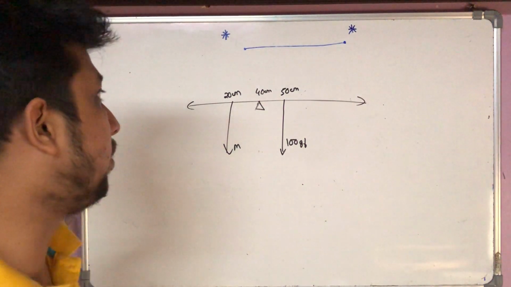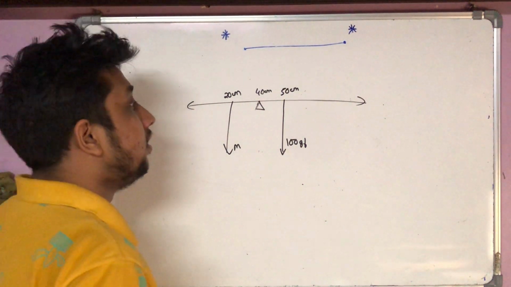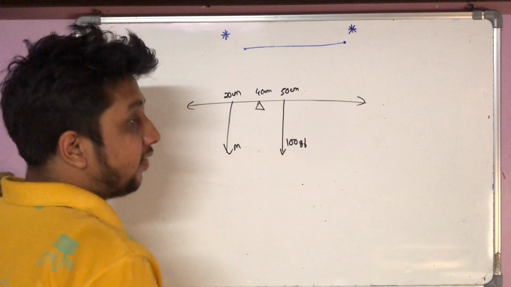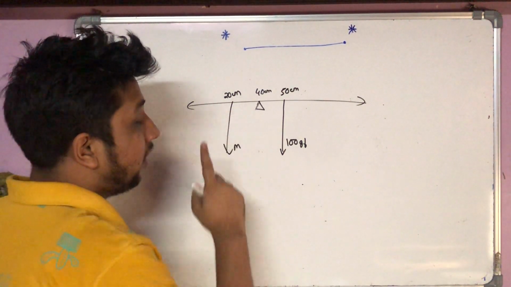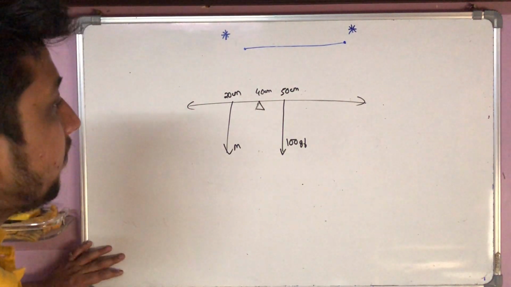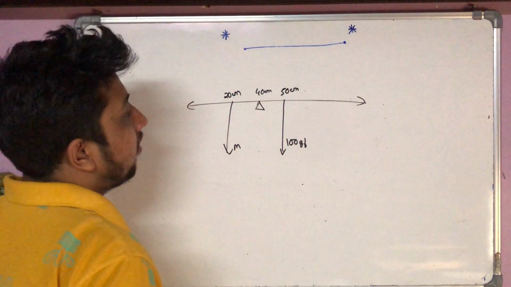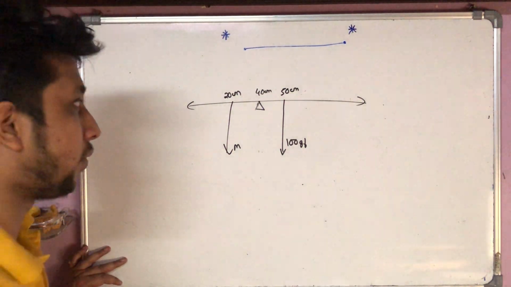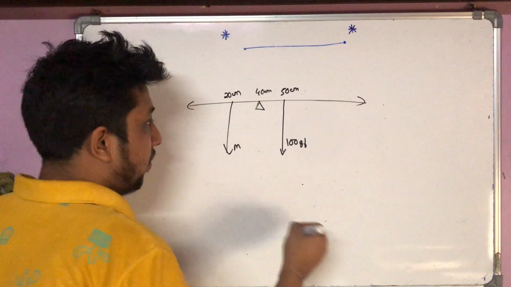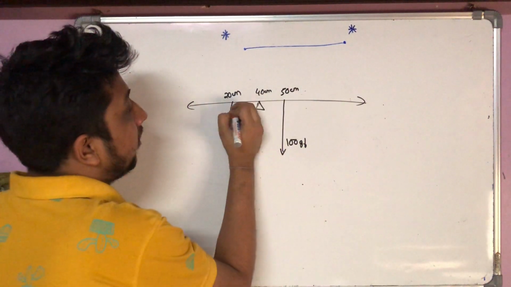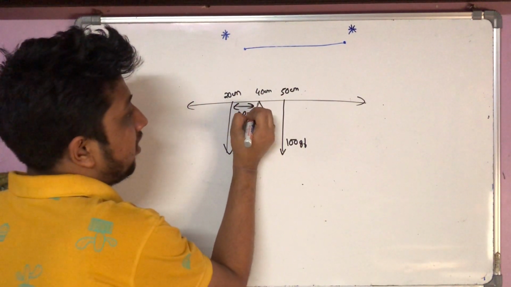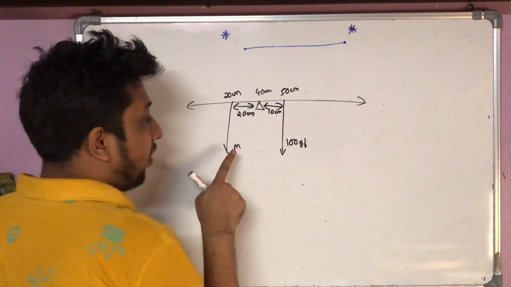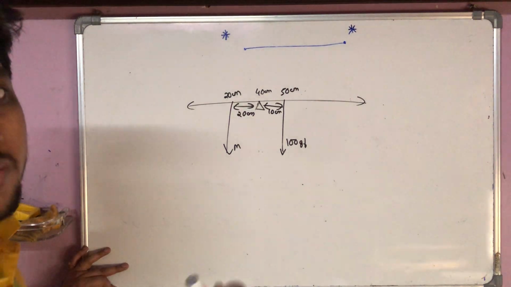Part 1, they have said find the value of m. So again the same thing: measure the distances of the respective forces from the fulcrum, that is the pivot, and then the sum of total anti-clockwise moments equals the sum of total clockwise moments. This is the anti-clockwise moment, this is the clockwise moment. The distance of this is 20 centimeter from the pivot, this is 10 centimeter from the pivot. Now if m is the mass, then the weight is also m gram force.